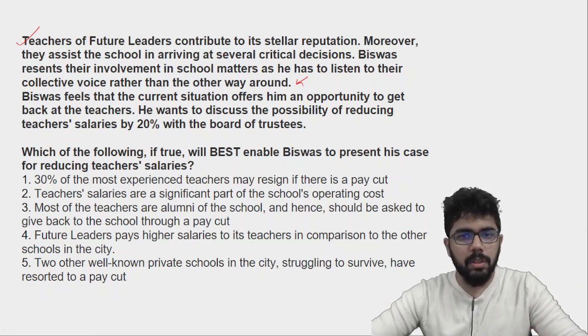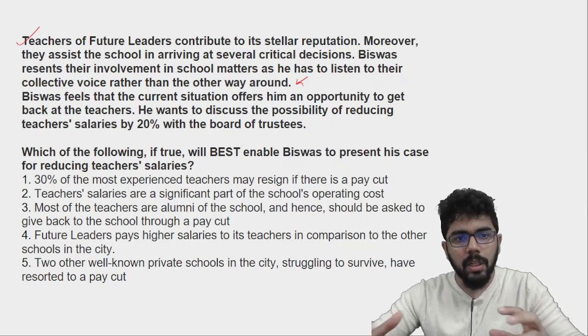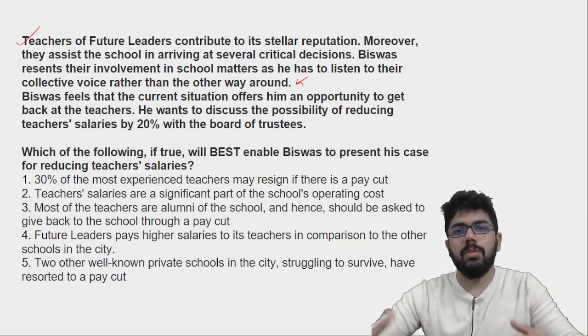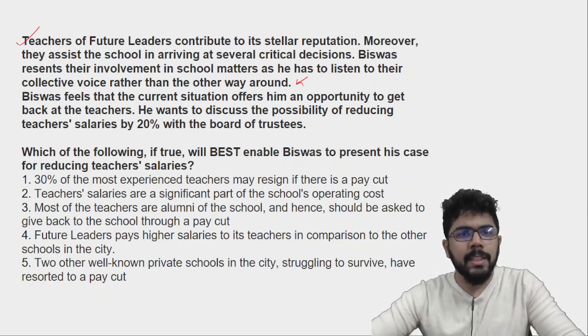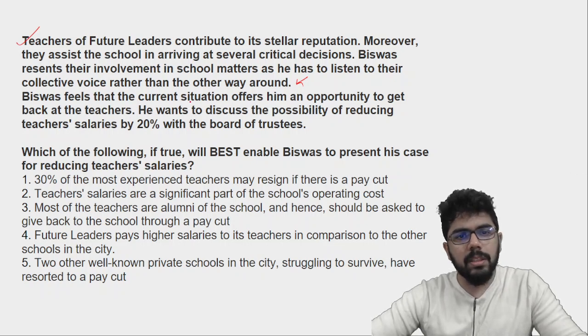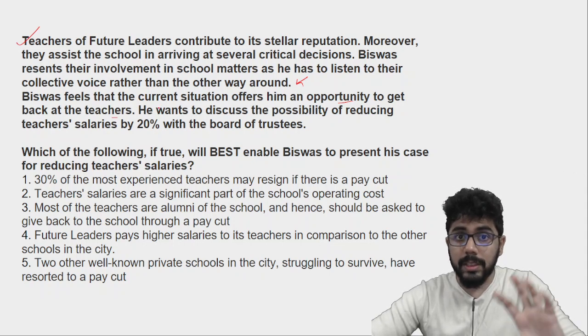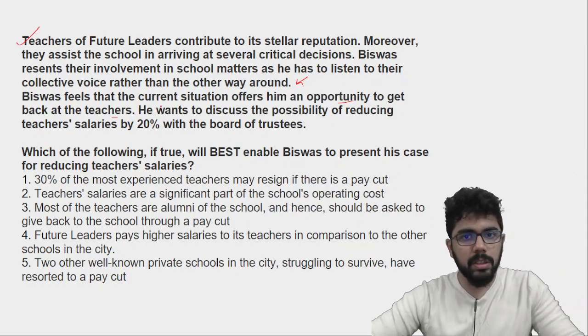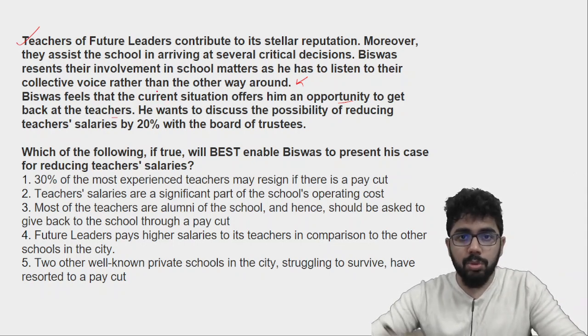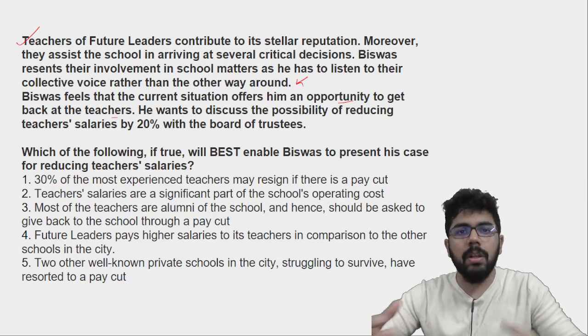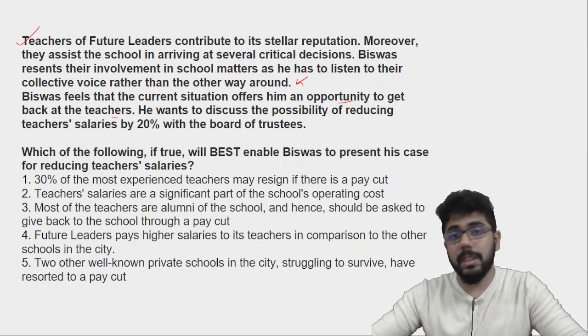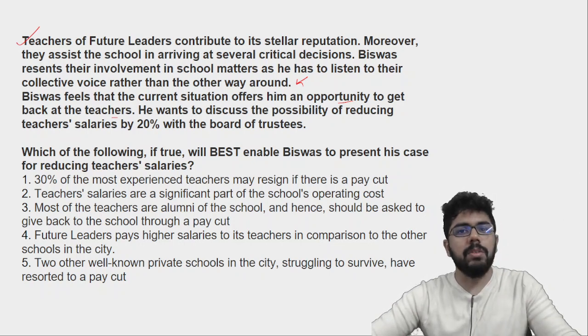You can watch that. Ajay Biswas was assigned to decide what should be the best course of action. So Biswas feels that the current situation offers him an opportunity to get back at the teachers. He resents the teachers and their involvement in the decision making process, and he was given the responsibility to come up with a solution on how to regularize the fees and not pressurize the parents but yet manage the revenue of the school.